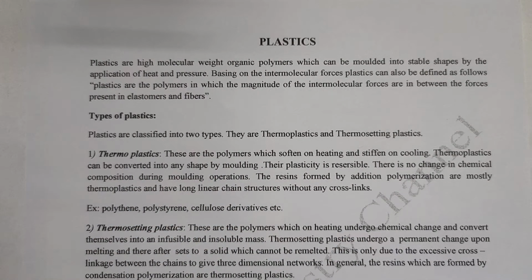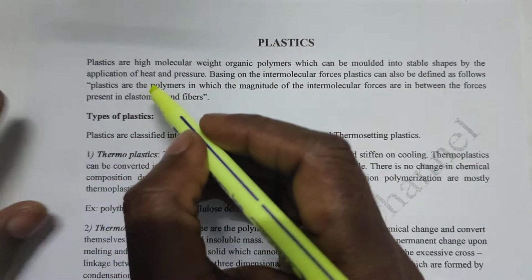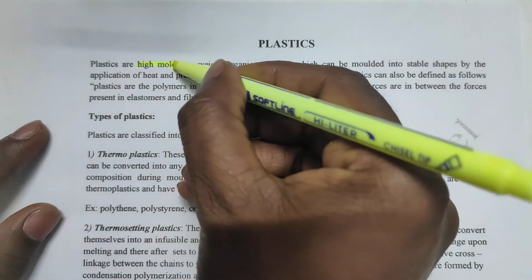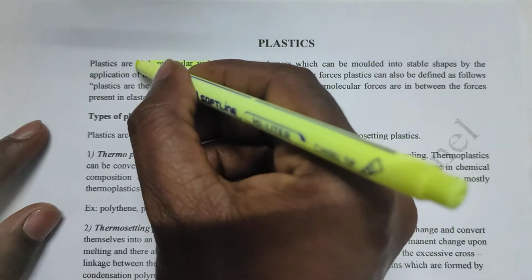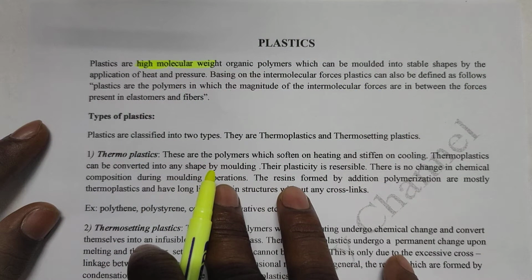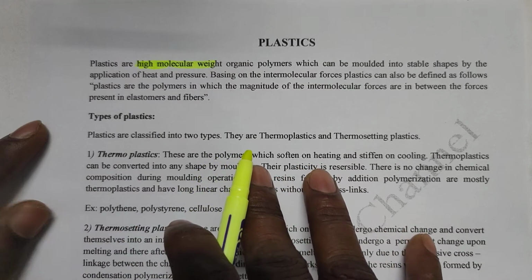Plastics are high molecular weight organic compounds which can be molded into stable shape by the application of heat and pressure. These are formed by the combination of several low molecular weight compounds, either by condensation polymerization or addition polymerization.